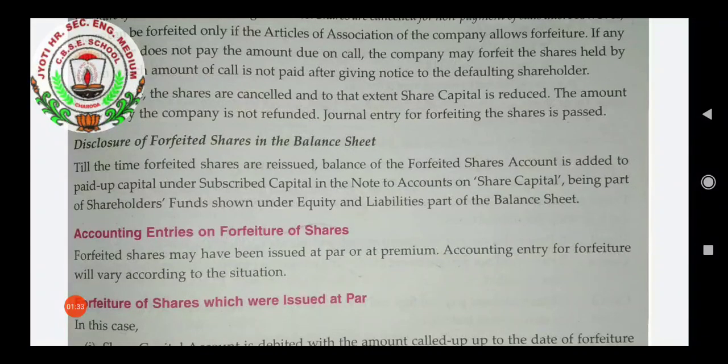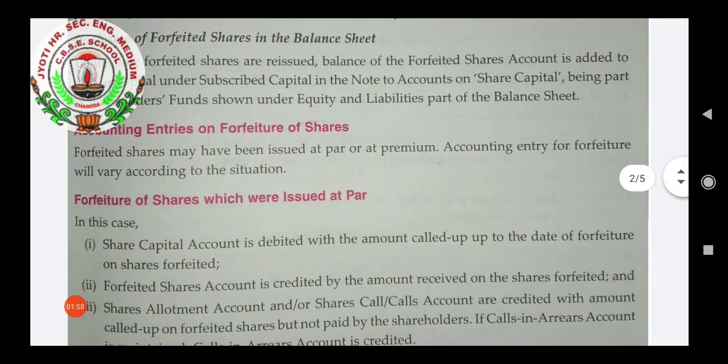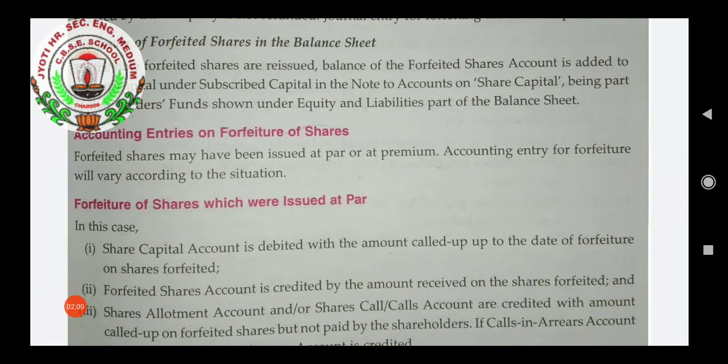So till the time of reissue, the balance of these forfeited shares is added to the paid up capital under subscribed capital in the notes to accounts on share capital. And as it is part of shareholder funds, it will be shown under equity and liabilities in the balance sheet.